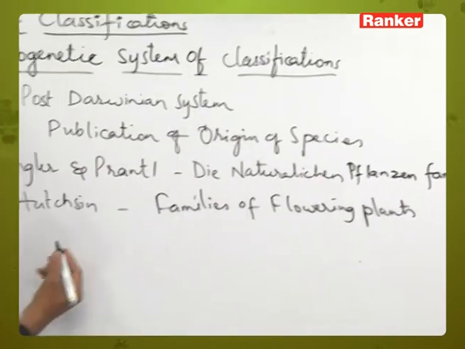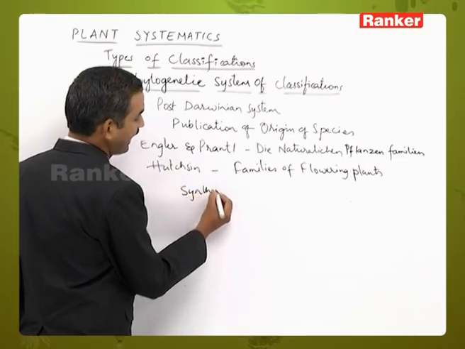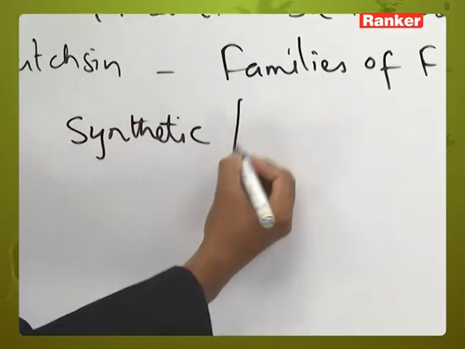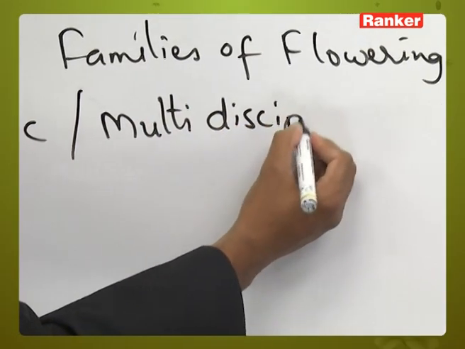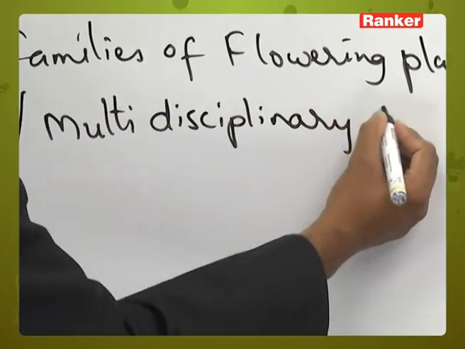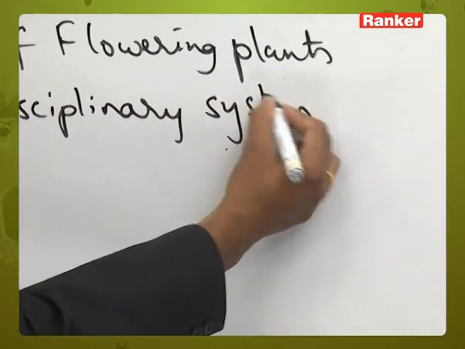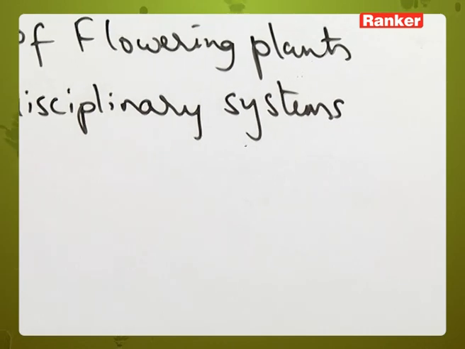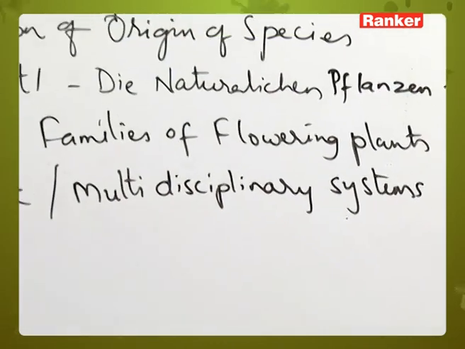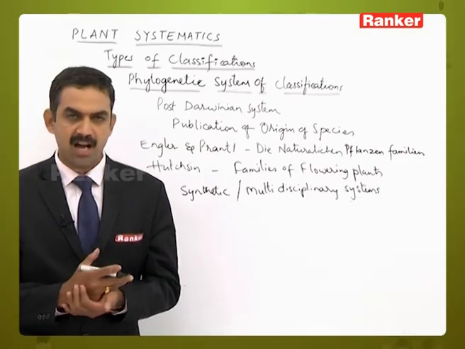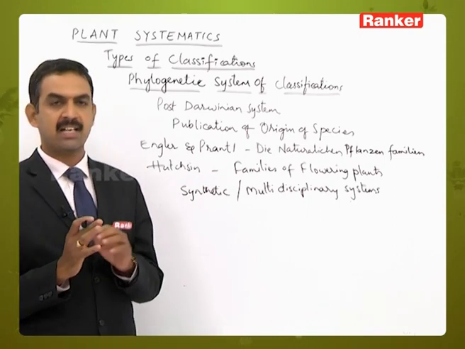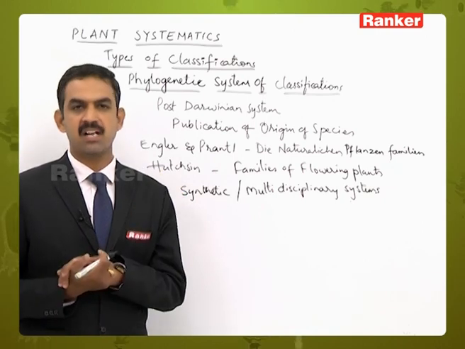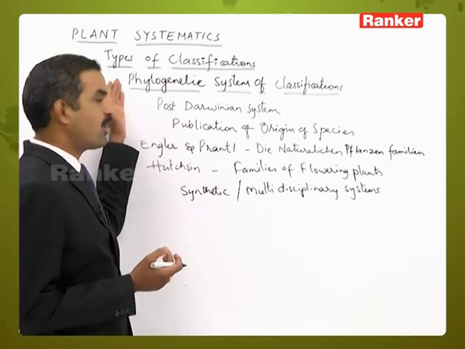And apart from this, we can call them synthetic systems, or multidisciplinary systems of classification. What do these multidisciplinary systems of classification mean? As I already said, phylogeny and evolutionary changes have been considered more and more important, and genetical aspects have been considered for classification in the phylogenetic system.